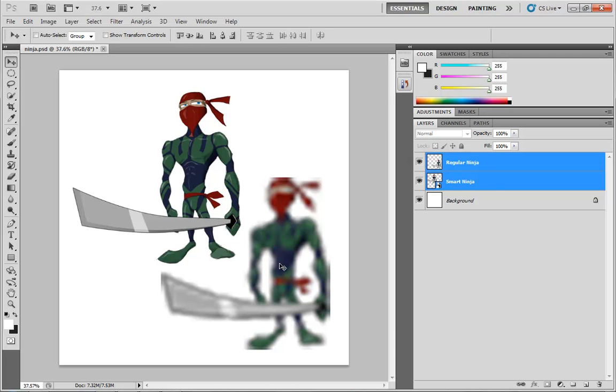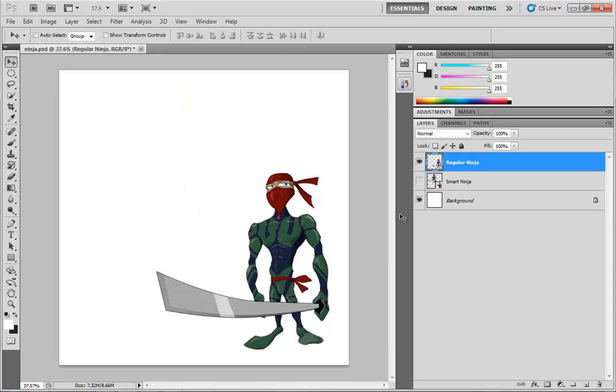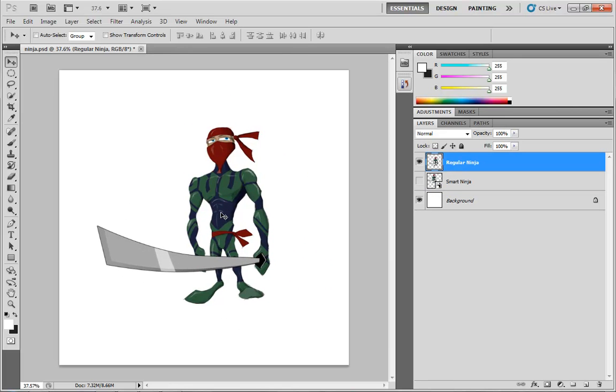Now, I'm going to step back through history and undo all that. So I'm going to hit Control-Alt-Z several times and get us back to here. Now I'm going to hide my Smart Ninja for just a moment and focus on the regular Ninja. I just want it to be 100% clear what just happened and why this Ninja started looking more and more